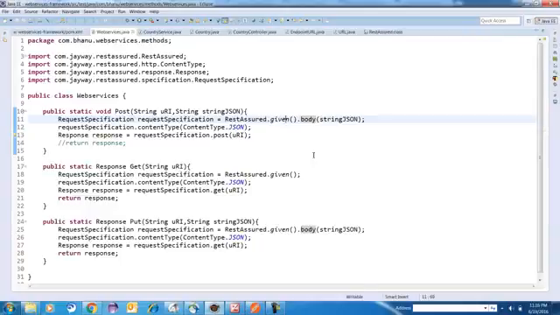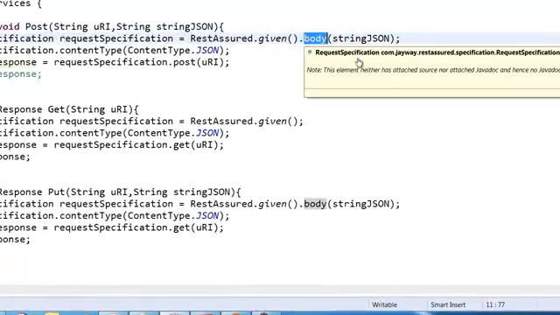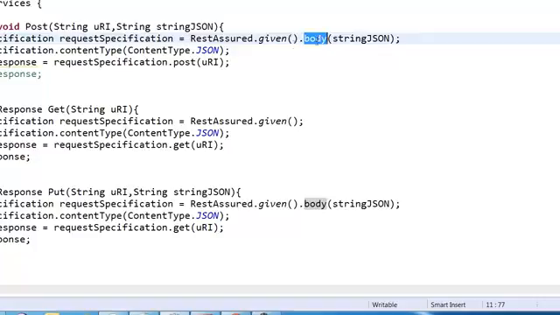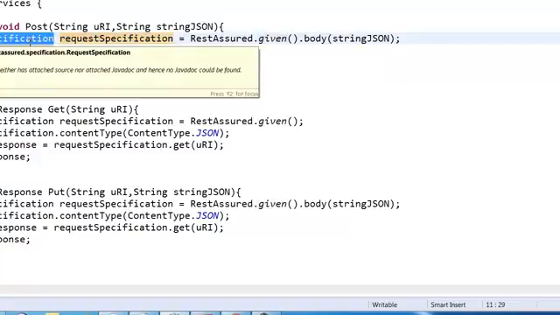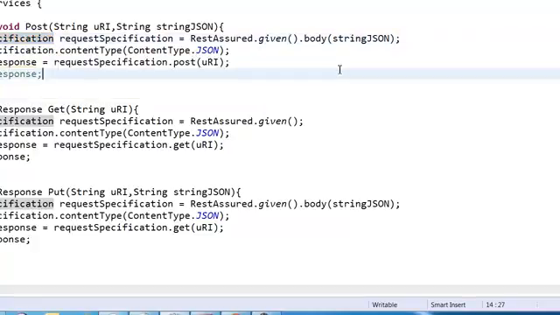Since we need to supply the data to the server, we need to supply the body. Body has one method, it takes an argument, a string JSON. So this RestAssured, and given is basically a static method, then body, and this accepts a string JSON. I have given a name called request specification. This will return a type of RequestSpecification.